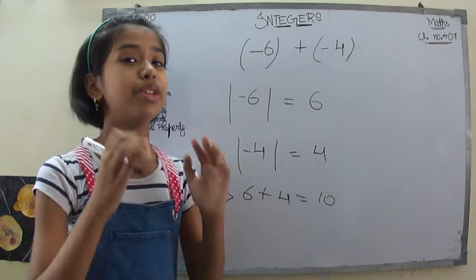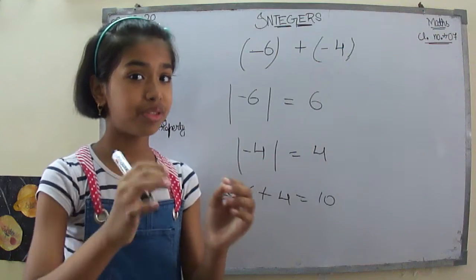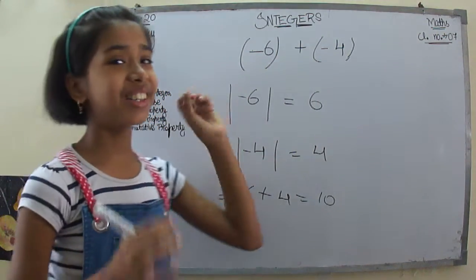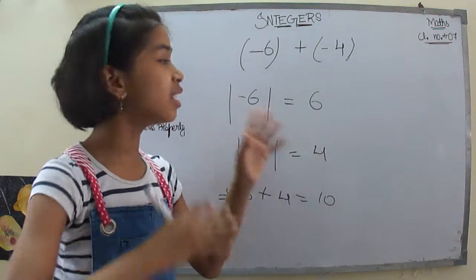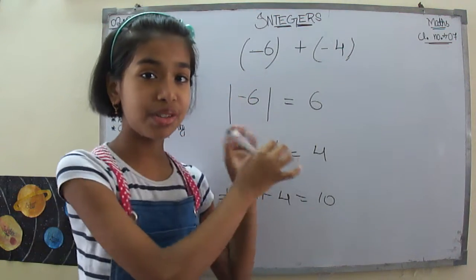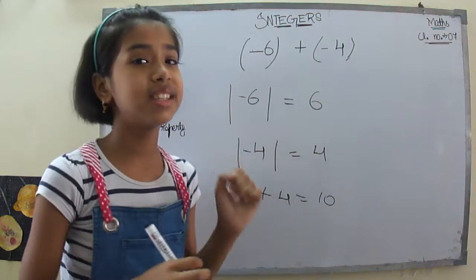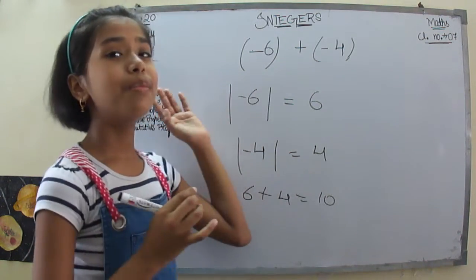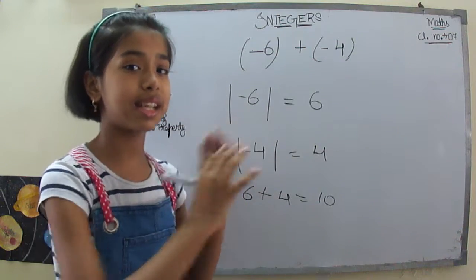Then you have to put the sign. So you have to look at the larger value. Here again the larger absolute value is 6, and then we look at the sign of the 6, which is minus, a negative number.